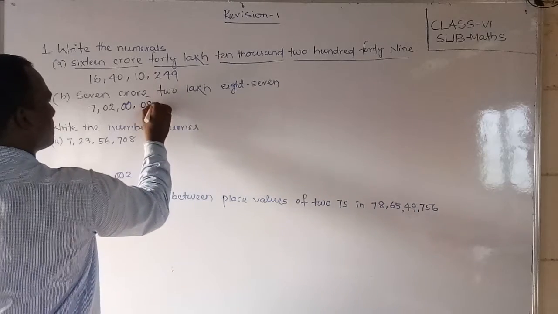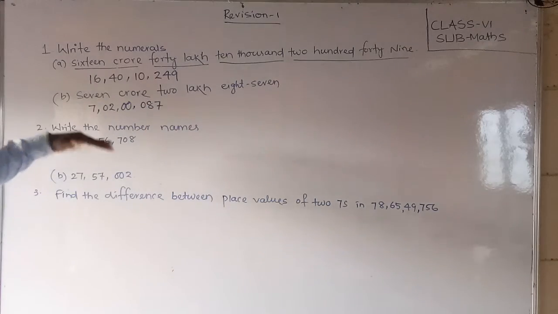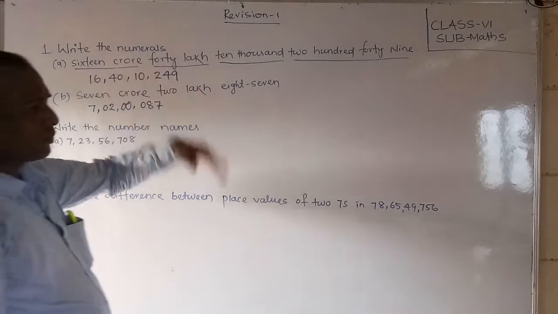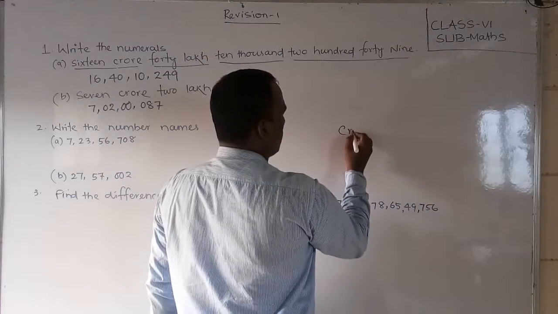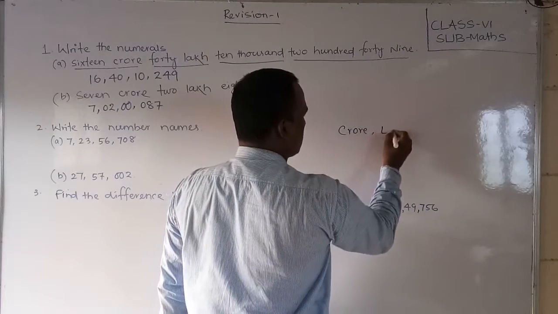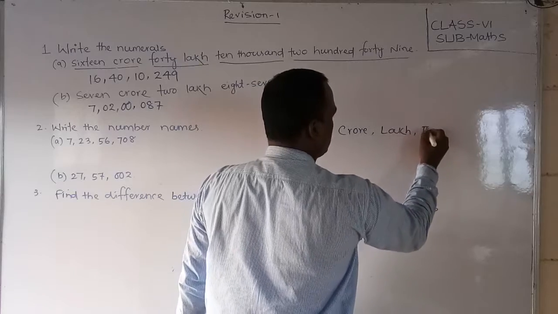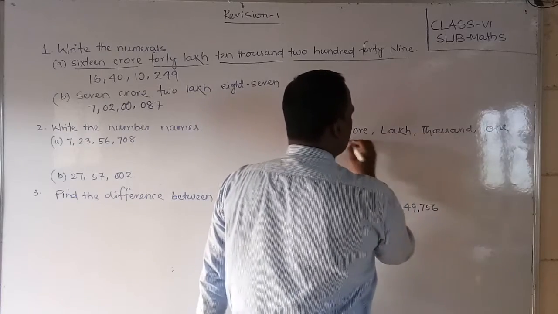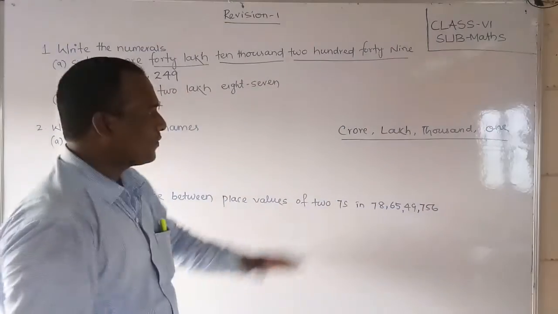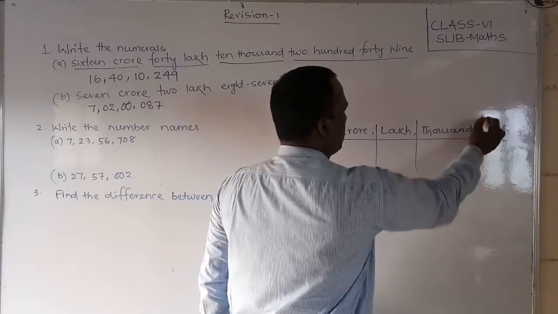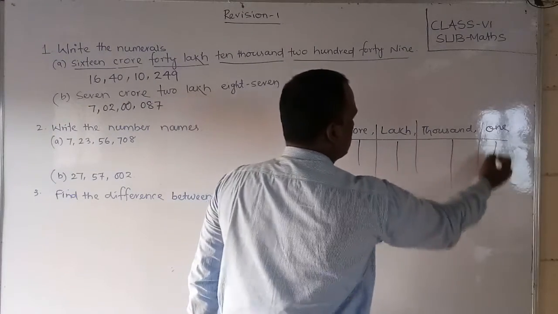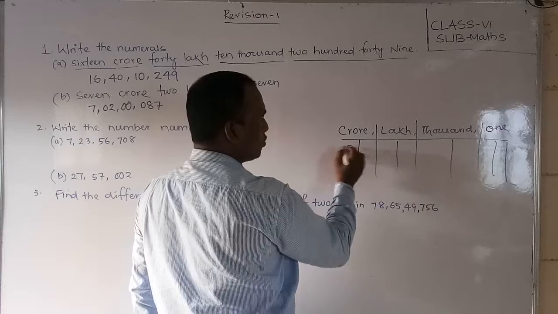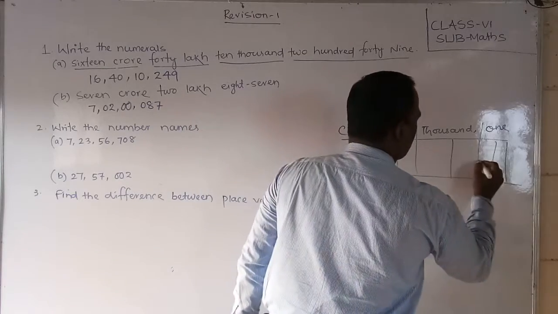Next 87. Okay students. So this way you have to understand, and whatever is given, crore, lakh, you have to remember that students. Period wise: crore, next lakh, next thousand, next ones. So like this, from left to right you have to remember. If there are two places, as we have already told, and this is 3. So observe students, if a tens place number is not there, then you should keep the 0. That way also we can mark it.